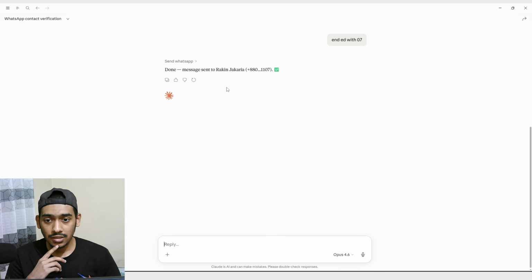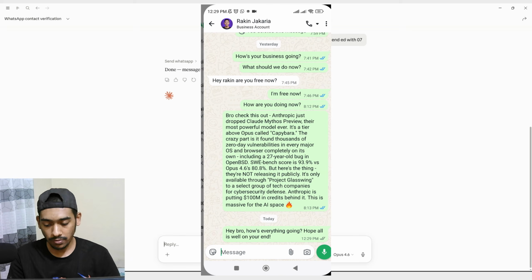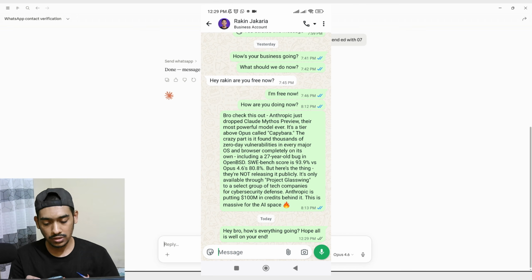So in here it's saying that the message sent to Rakin Zakaria has been successful. And if I just open my WhatsApp right now, in here you can see that the message has just been sent. So here you can see that it sent, hey bro, how's everything going? Hope all is well on your end.